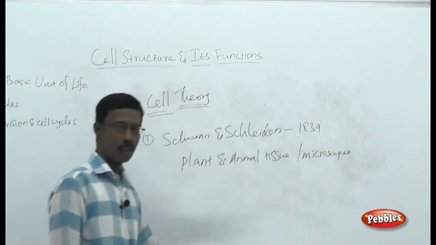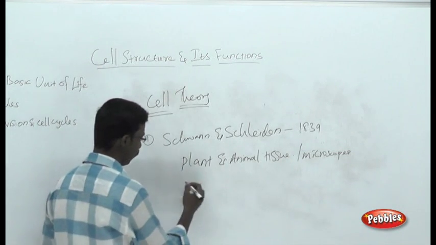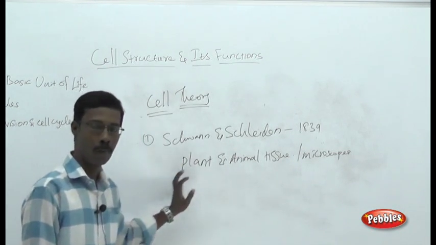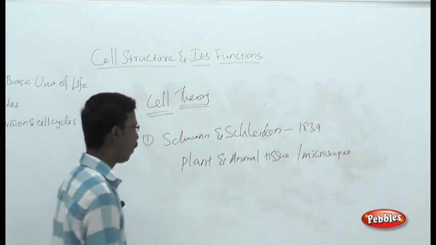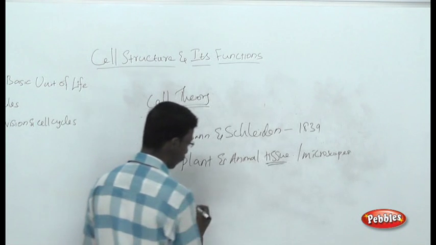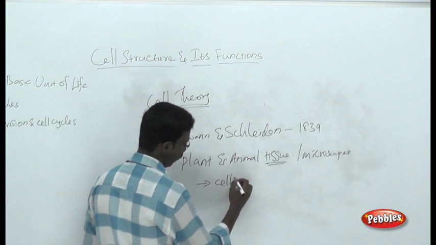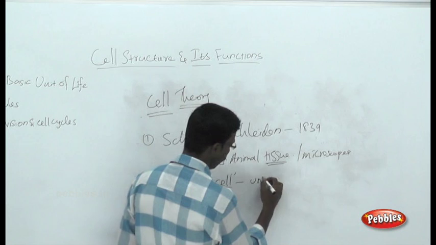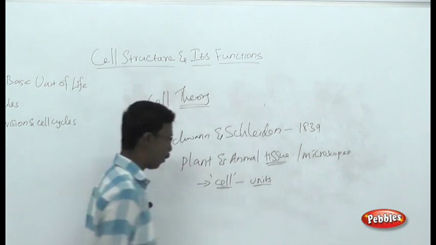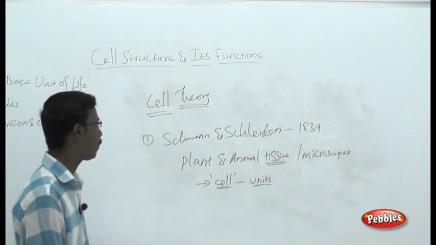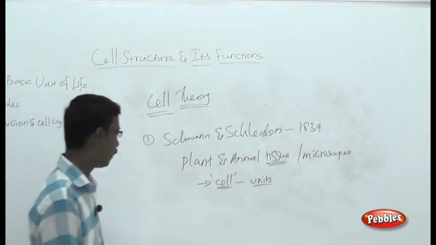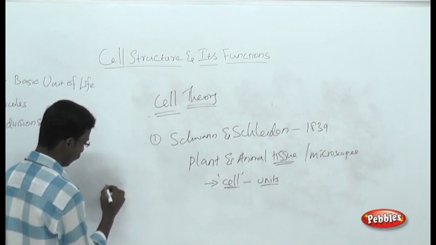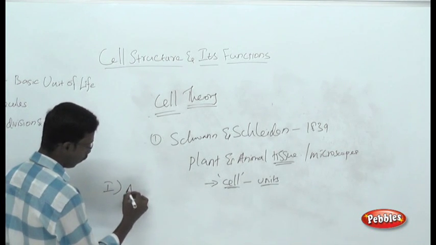They made the same discovery as Anton von Leeuwenhoek. All the tissues, whatever the type, whether an animal tissue or a plant tissue, are made up of the smallest unit called the cell. All the tissues are made up of units called cells. That is the very first point you have to remember in the cell theory. So what is the major point here in the cell theory?